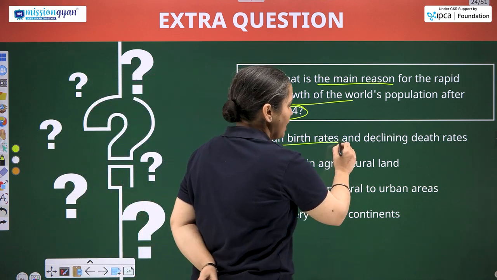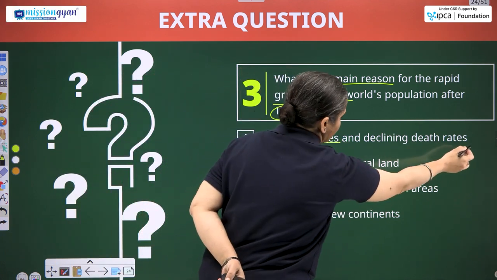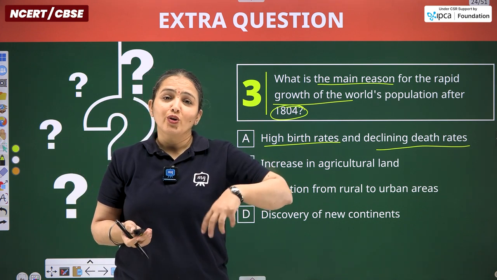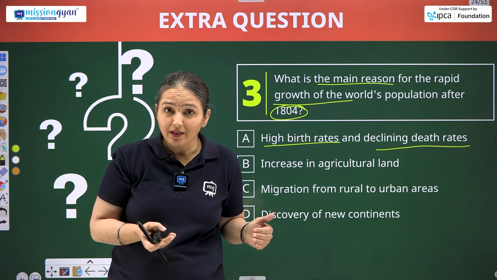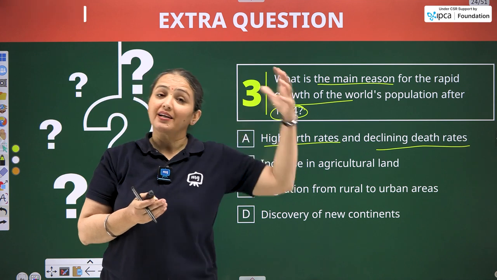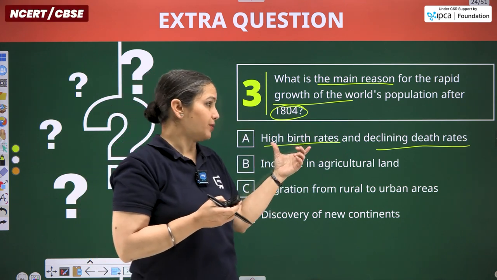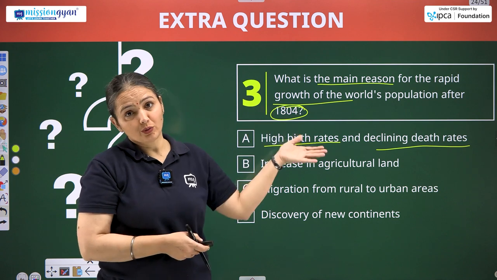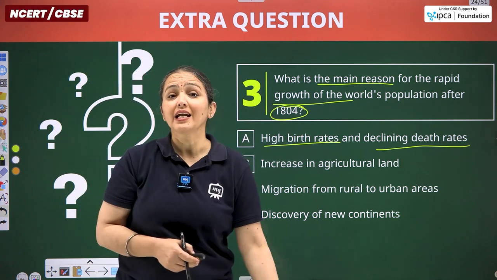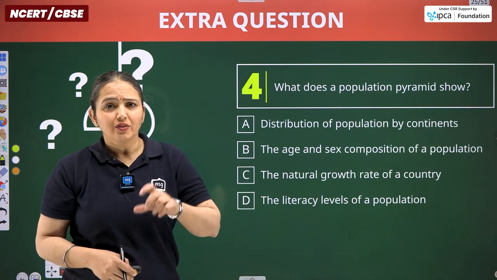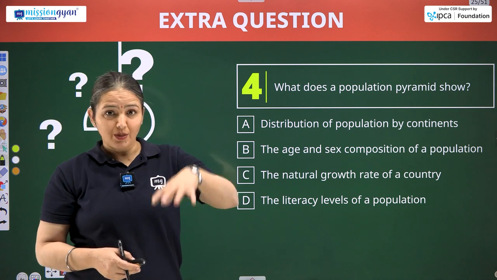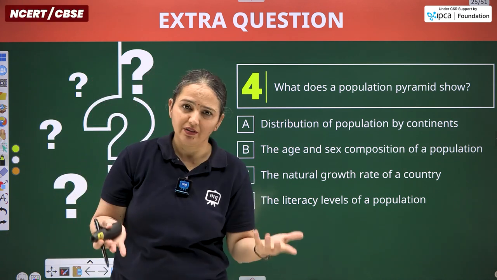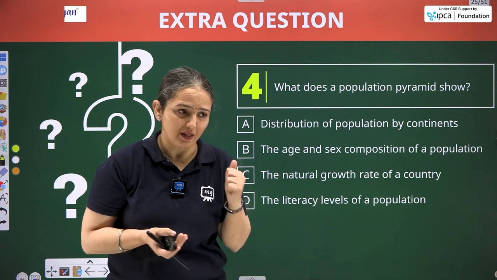Birth rate remains high, but the death rate declines, as people are not dying in the same count as they were earlier, and the births are still going on. So that leads to the rapid growth of any area, and we are talking about 1804. This is the time period when the Britishers were present in India. They introduced many things that were beneficial for the Indian part as well.